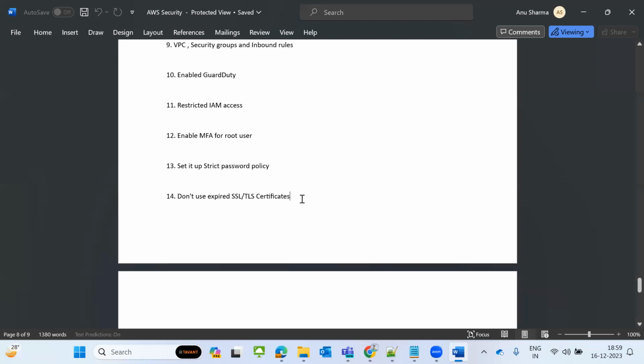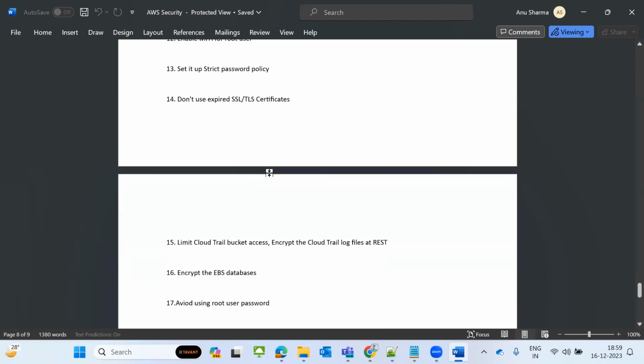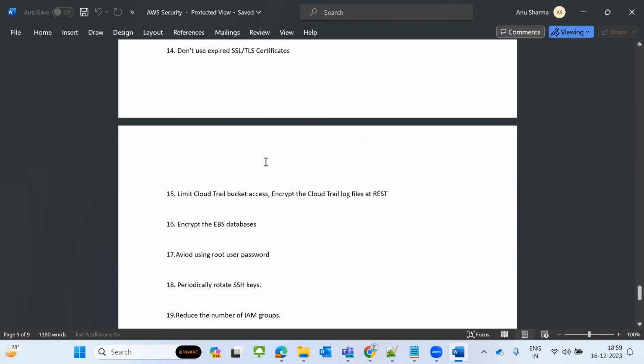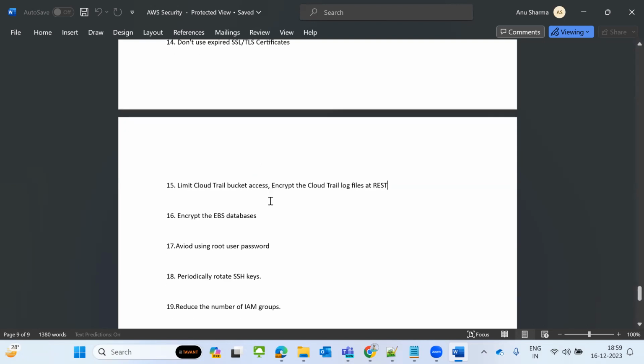At the DNS level, whatever expired one, if you use it, you are open to hackers, you are welcoming hackers. So don't use expired SSL and TLS certificates. Limit CloudTrail bucket access and encrypt the CloudTrail log files at rest. It means for the CloudTrail bucket, all the people do not require access. Limit it only to DevOps, whoever are admins, those people only you can give access. And you can encrypt those logs as well.